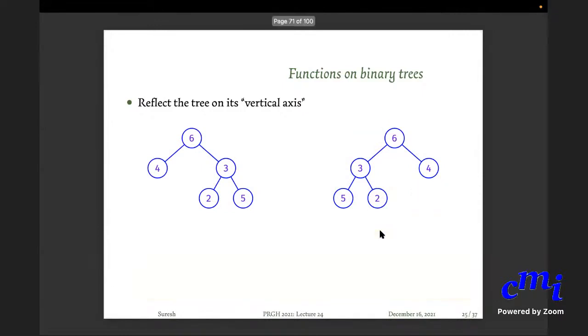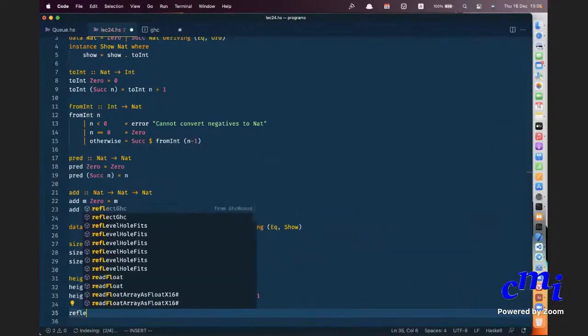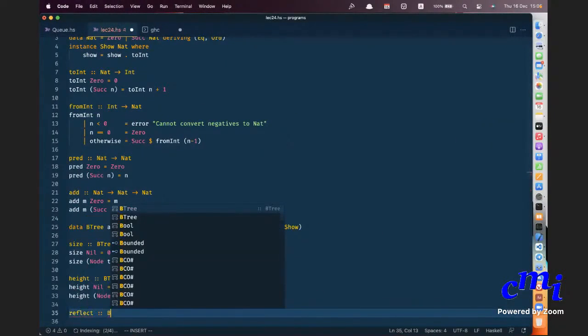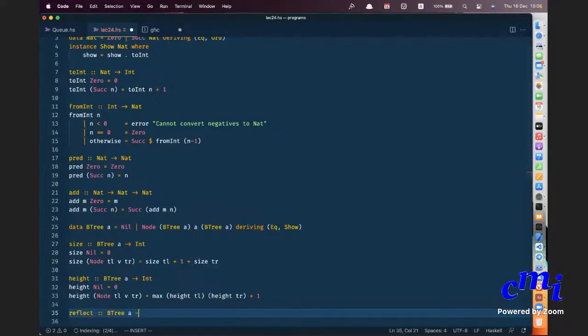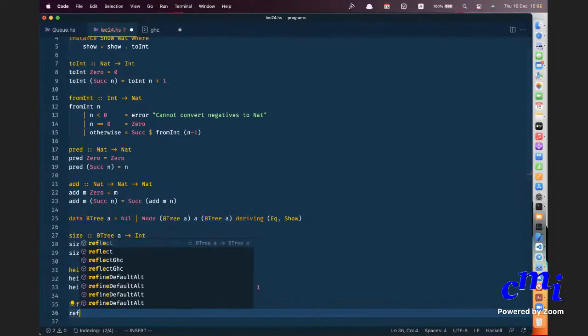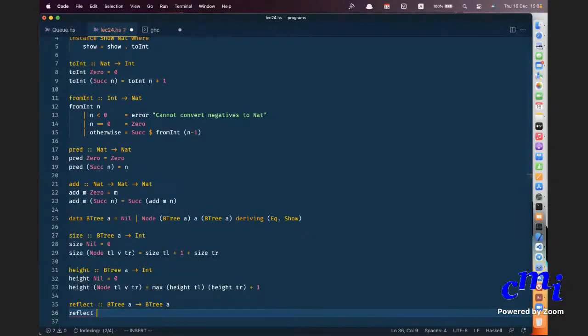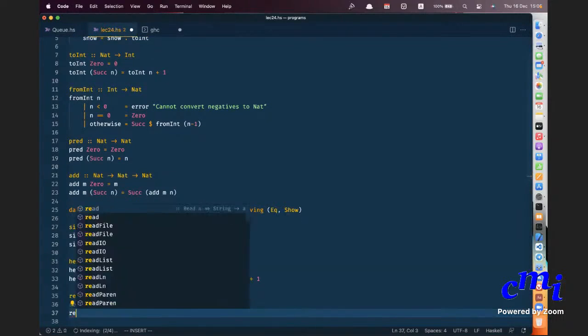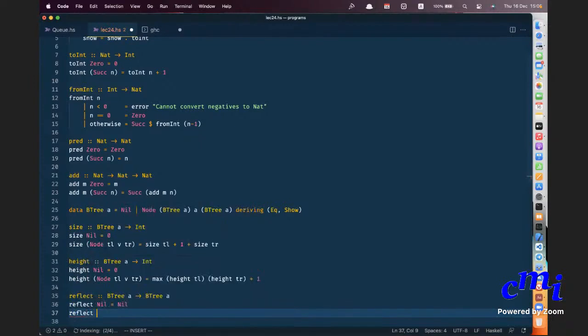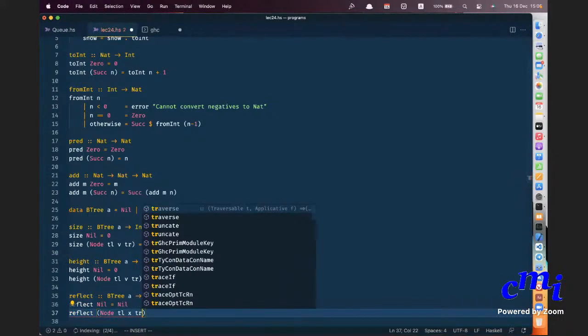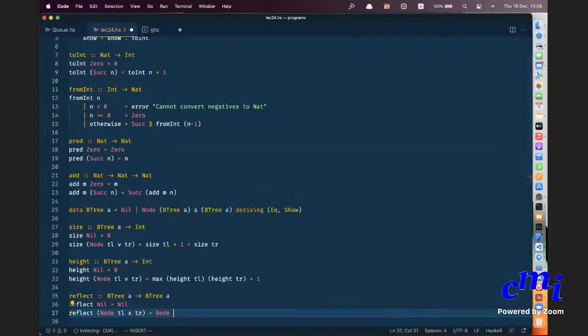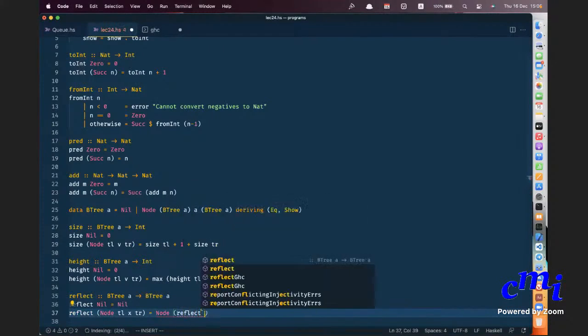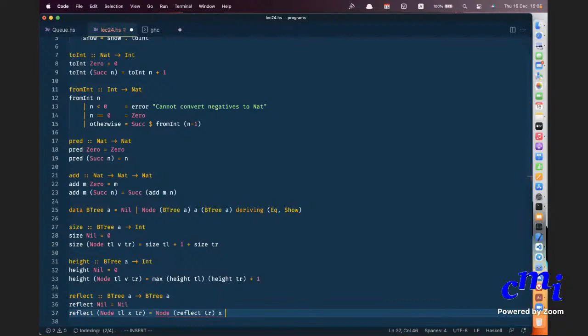And that's also simple because all you need to say is that reflect of nil is just nil. There is nothing to reflect. Reflect of node TL x TR is node (reflect TR) x (reflect TL).